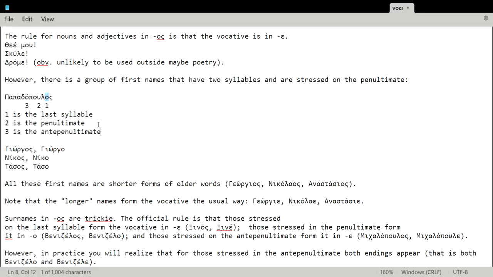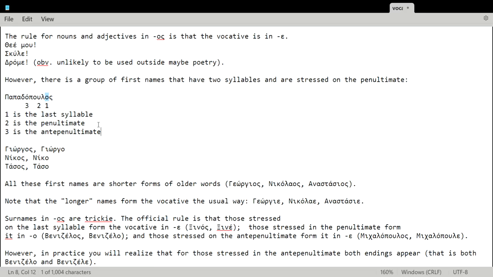And these kinds of classifications, words classified by the stress, are quite important in Greek, because it matters for nouns, as we'll see now, but also matters for verbs. It matters as to how we classify verbs. So first of all, we have a very big group of first names that are only two syllables. They are stressed on the second from the end, and they end in -os. So Yorgos, Nikos, Tassos, Christos, etc.